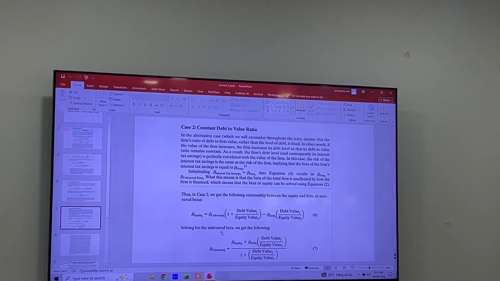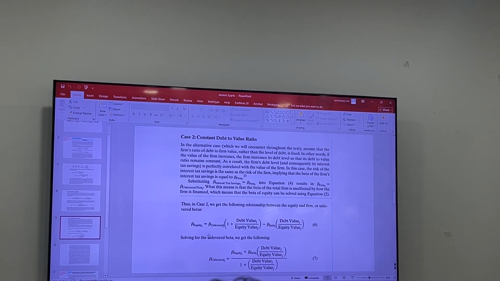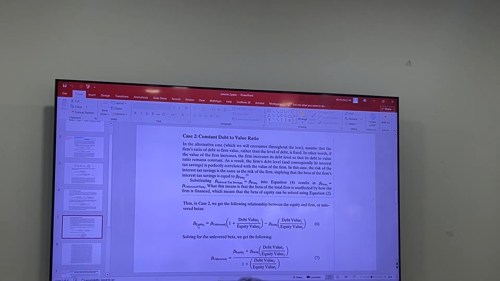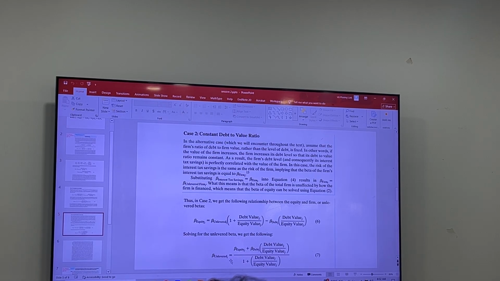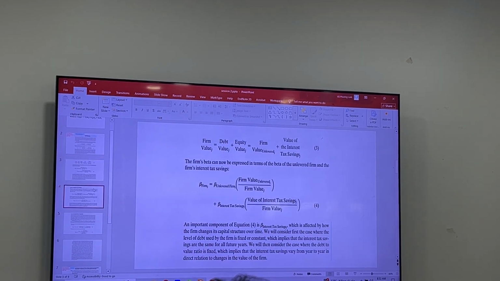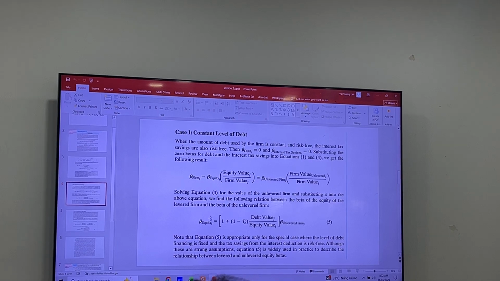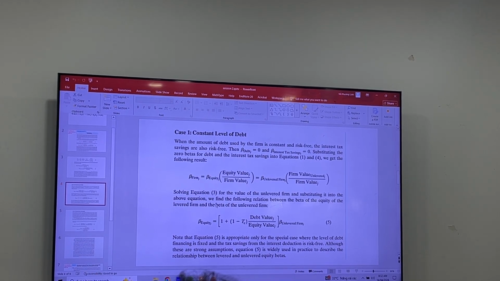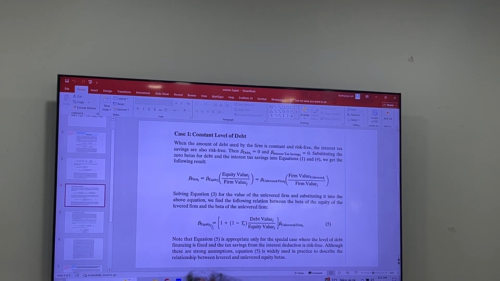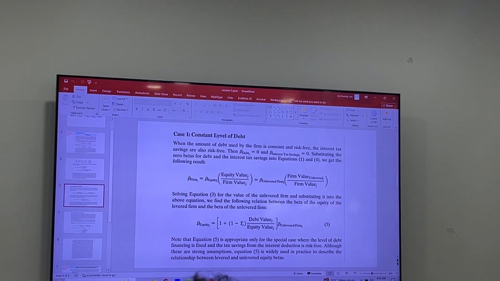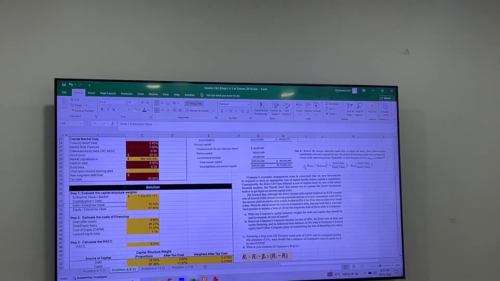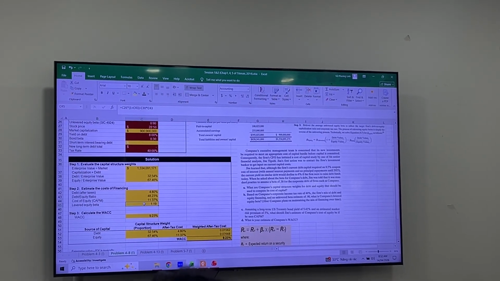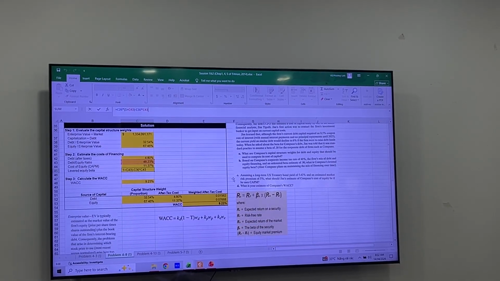That means you need to apply this formula to get the levered equity beta. And then to get the unlevered beta, you apply this formula. Okay, so you need to read the question carefully, because if you don't read it carefully, you don't know which formula to use. Like earlier, Minh, right, you were using this formula, but it's not the case. This is not a constant level of debt case. All right. So by using the correct formula, we can determine the levered equity beta, which is here.